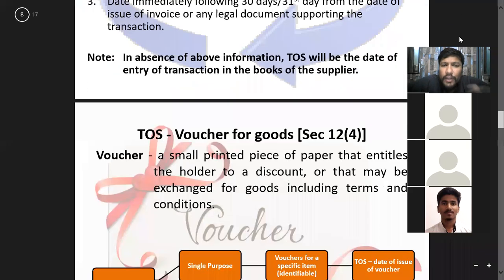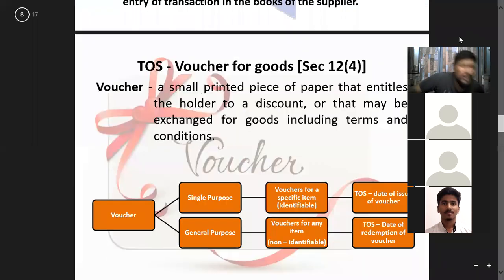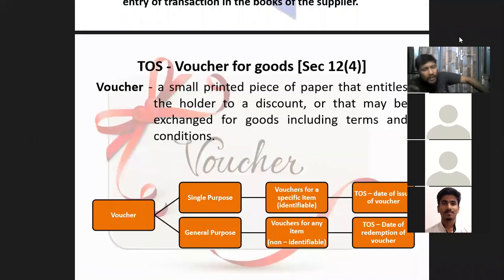Then we come to the next part. This also you all can expect in your exam. You all maybe one question or something ऐसा आ सकता है. अगर आया तो again I'm not so sure it may come, but voucher for goods. So what is voucher basically? Voucher is something where you don't need to pay money, but you can exchange goods for something. You can exchange goods for a voucher or some sort of a document, right? That document is what a voucher is.